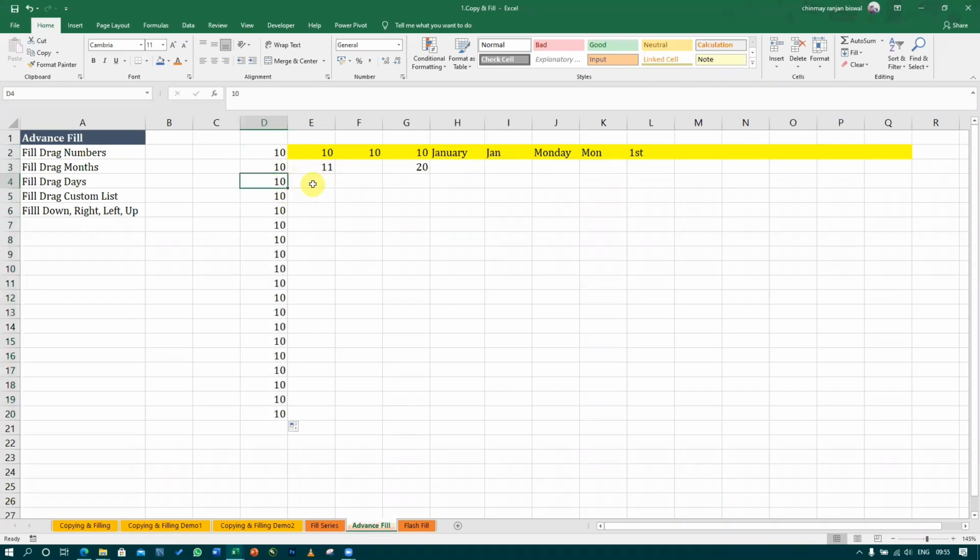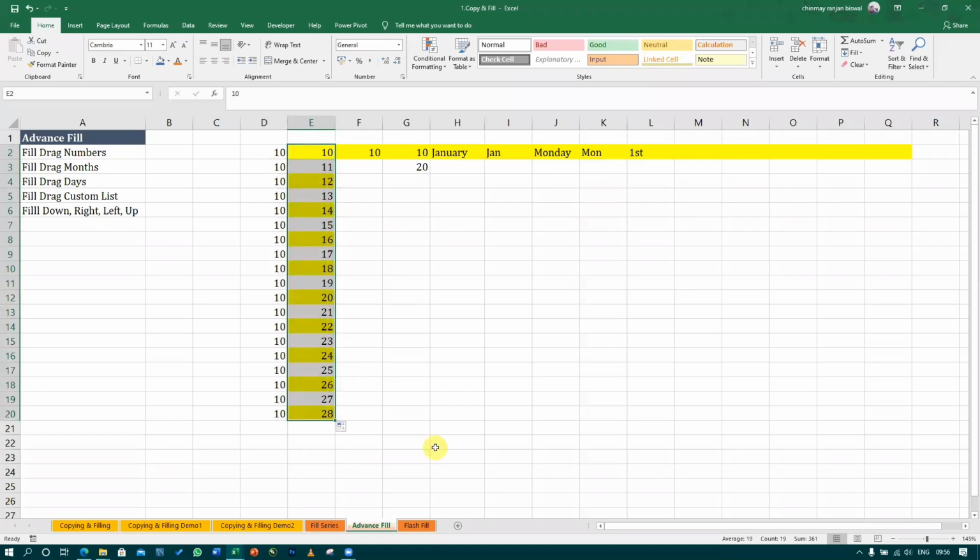So हमें बताना पड़ेगा. I need to tell the computer I want to write after 10. I want to populate it with 11, then 12. So what I need to do? I just need to fill once again 11. And then I have to select both the cells, and then I need to drag it. समझ में आया? Is it clear?